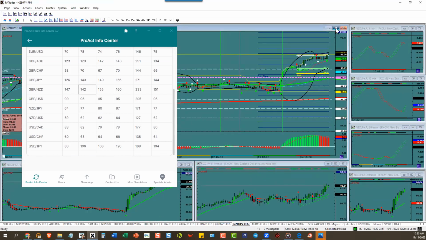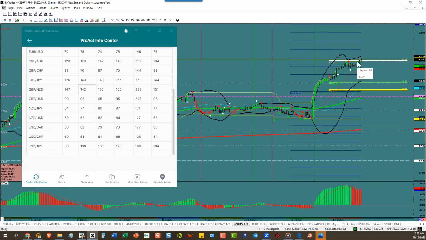New Zealand yen. New Zealand yen right up to the ATR. Daggone it, that ATR just keeps hitting it, right? All the time, it just hits that thing. Yeah, what can I tell you? New Zealand yen has an ATR of 77 pips. All right, watch for the continuation. We're above the zero line, 77 pips up.